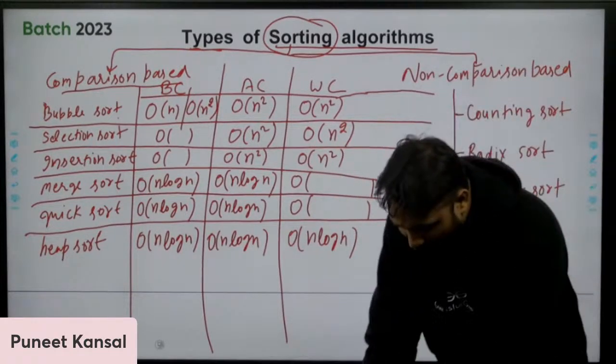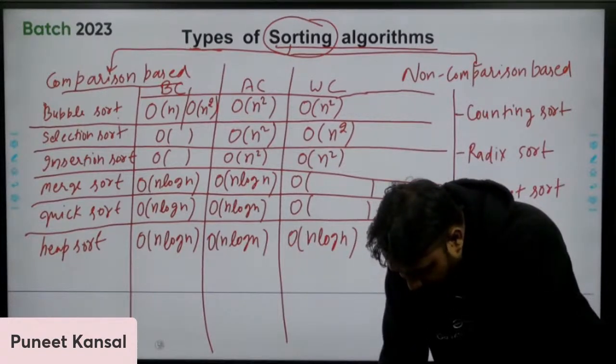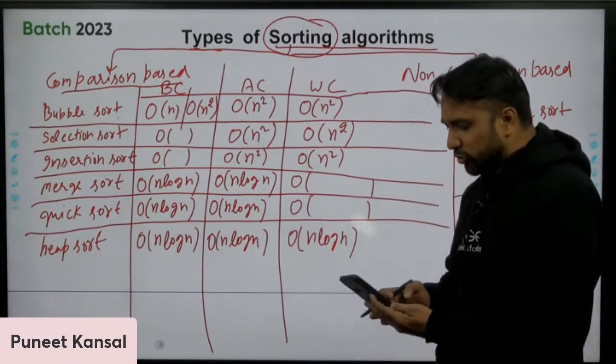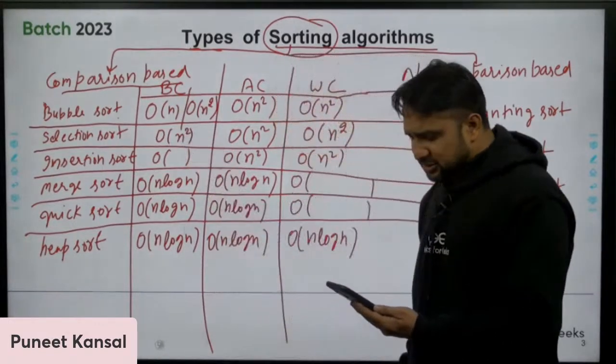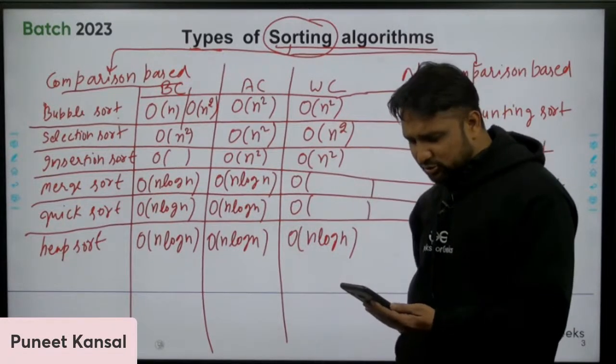Let me check the selection sort first. I think you people are saying n square, and the GATE aspirant is saying n square, and that is right. So this is n square. Selection sort is n square.